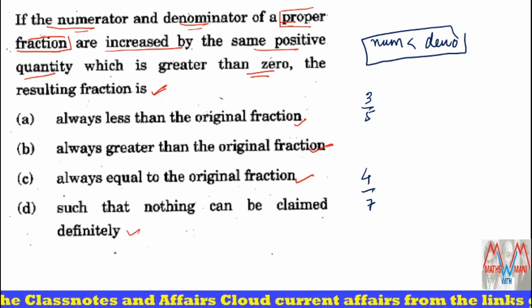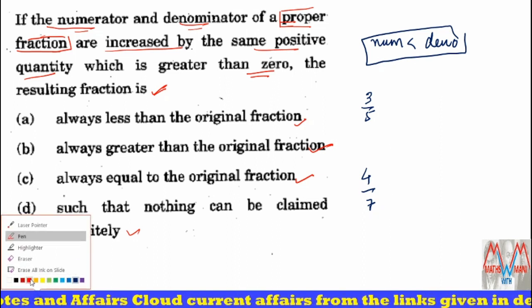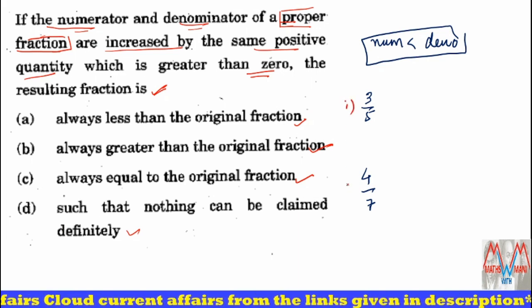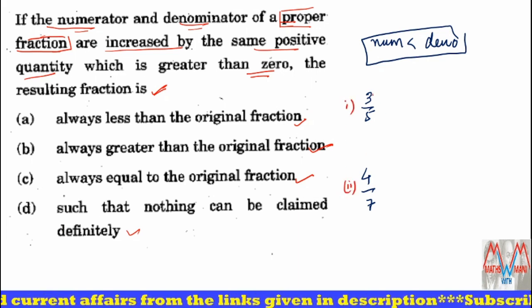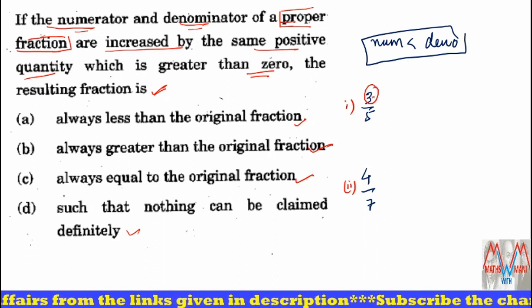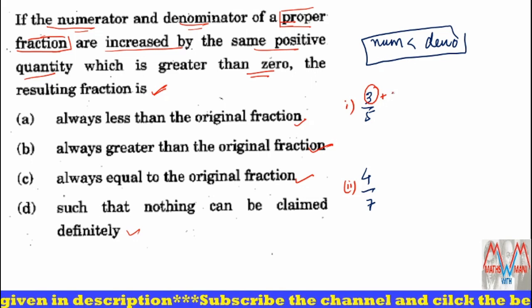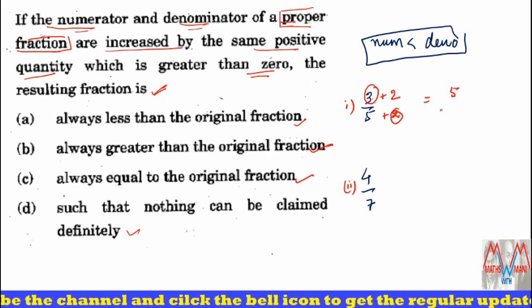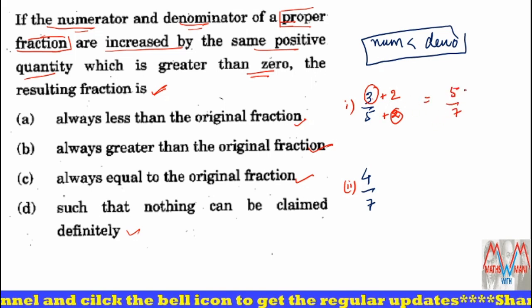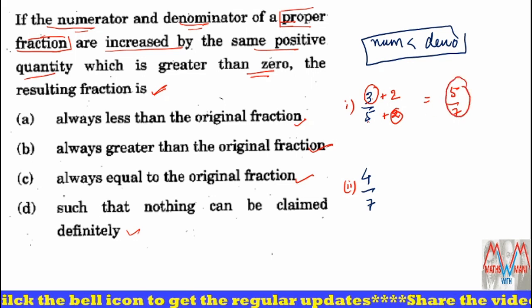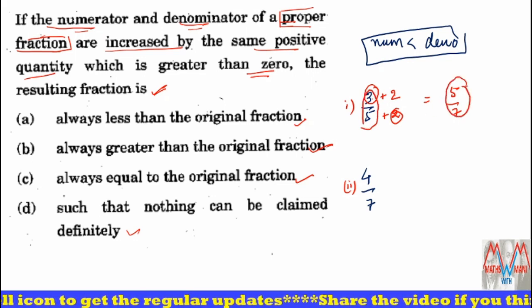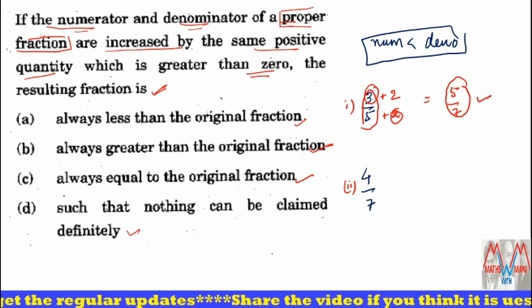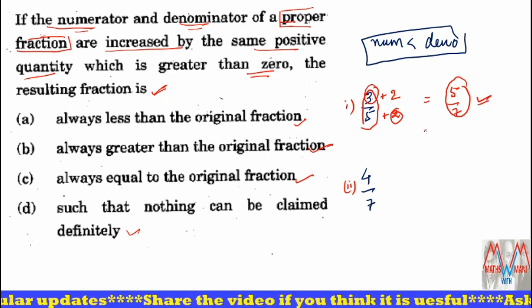Now what I can do, first I'll take the first fraction. The numerator of this fraction is increased by some positive quantity. If I take any positive value, suppose 2, and the denominator is also increased by the same positive quantity, so 3 plus 2 is 5, and 5 plus 2 is 7. So this is the resultant fraction. Now, 3/5 is greater or 5/7 is greater? 5/7 is greater. Yes or no?